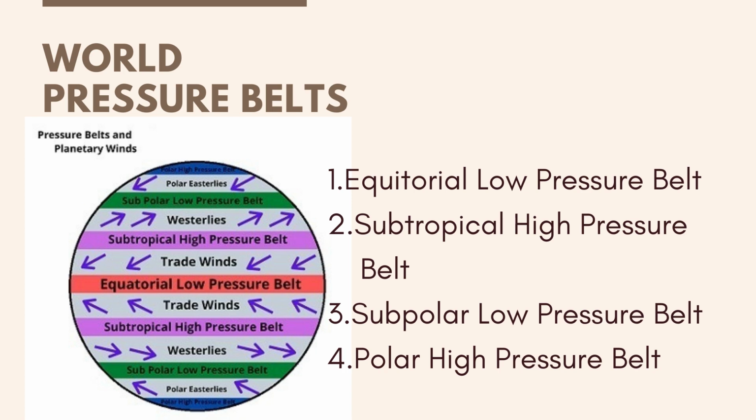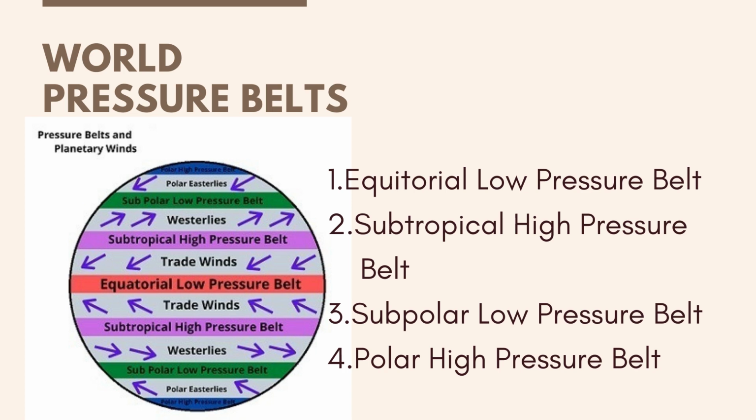The next is the subtropical high pressure belt. It is situated at about 30 degrees north and south of the equator. As I told you, when the temperature is low, the pressure is high. Here the temperature is low compared to the equatorial region, thus it is called a high pressure belt. This belt is also referred to as the horse latitudes.